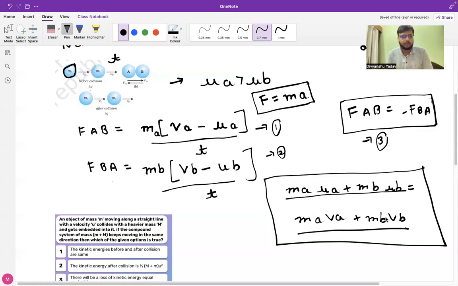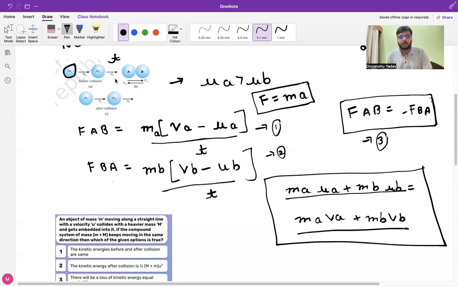So basically what we did, I will just give you a brief description once again. Before collision, there were two bodies. The mass of one was MA, the other was at rest, body MB. The initial velocity of body A was UA, and of course, the initial velocity of body B was 0 because it was at rest.